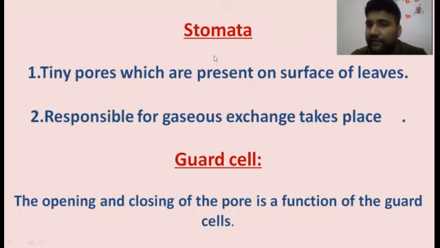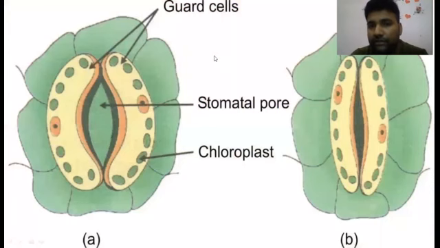Where does the carbon dioxide go? From the environment to the leaves, higher concentration to lower concentration. That means diffusion also happens in plants. With this example we have tried to show you: check it out. There is a guard cell, a stomatal pore, and green dots, which we have already called the chloroplast. This one is open, and this one is closed.